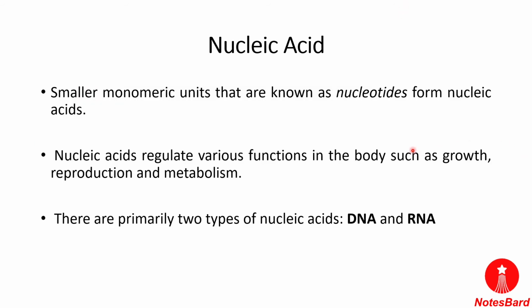Next is about the nucleic acids. Nucleic acids are the genetic material that is present in an organism. They include DNA and RNA. They are a combination of nitrogenous bases, sugar molecules, and the phosphate group, linked by different bonds in a series of steps.